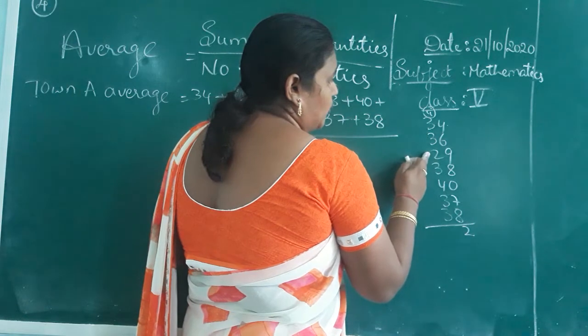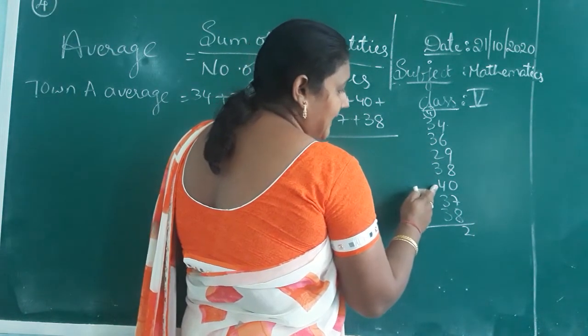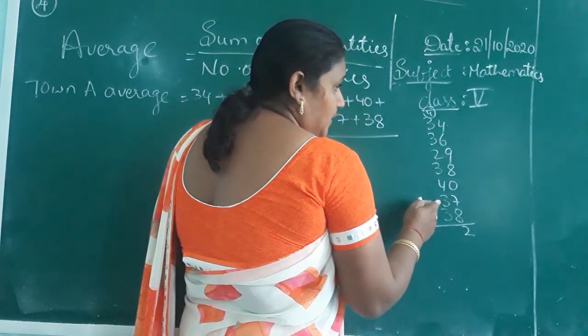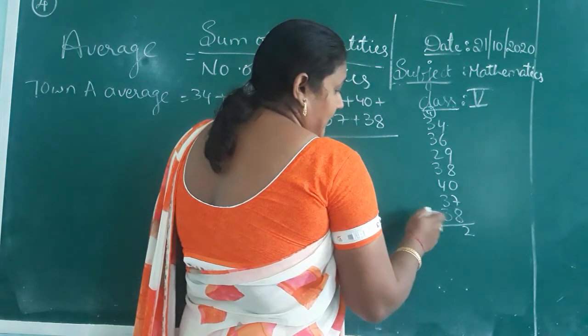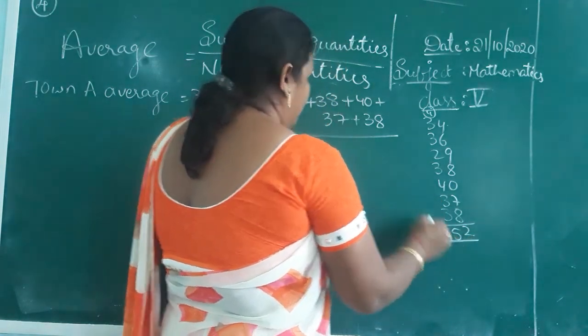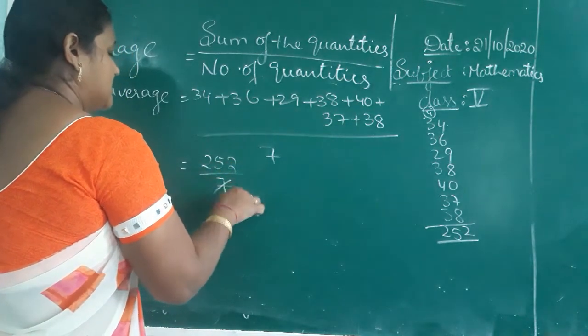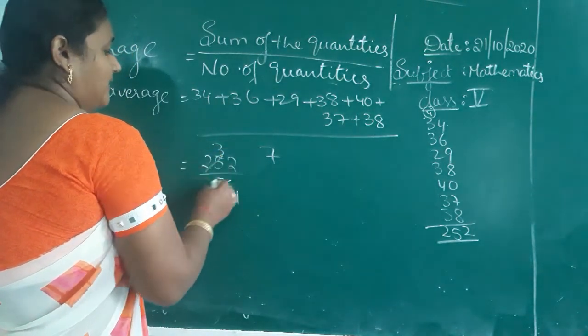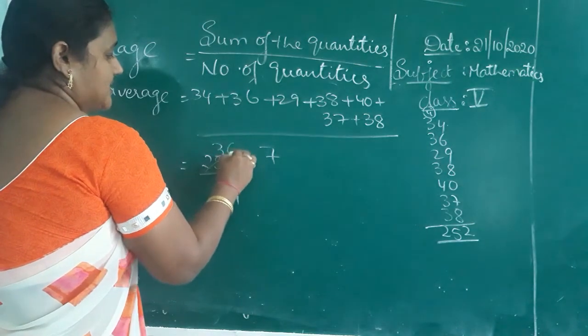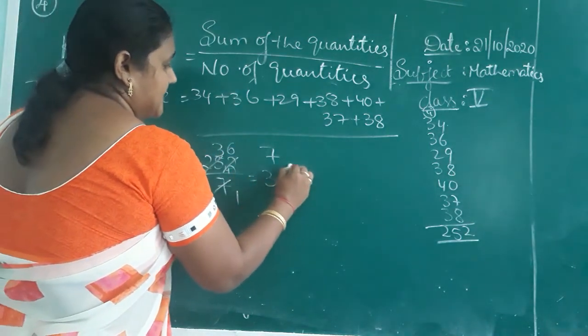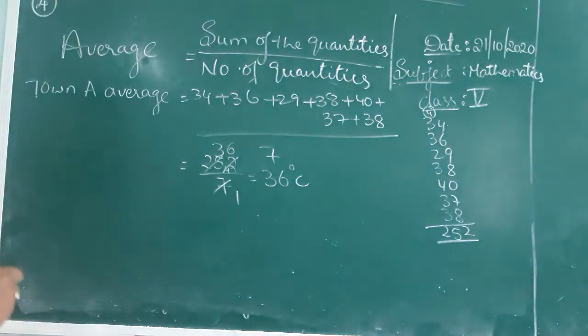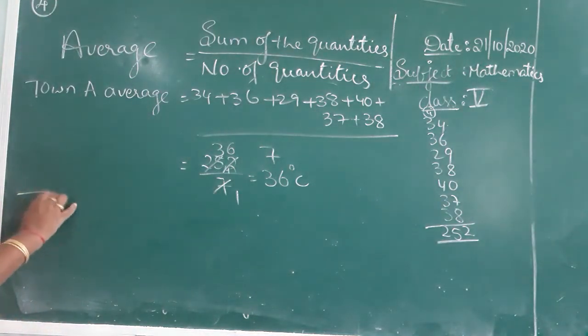The sum is 252. 252 by 7: 7 threes are 21, remainder 4, 7 sixes are 42. So 36 degrees Celsius is the town A average temperature.